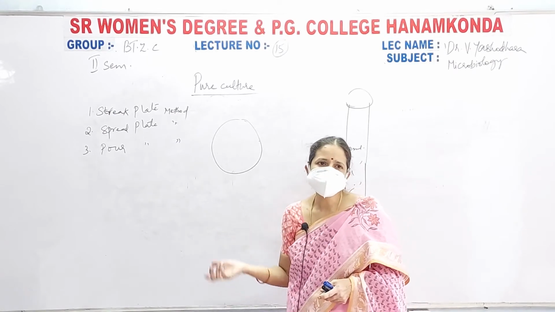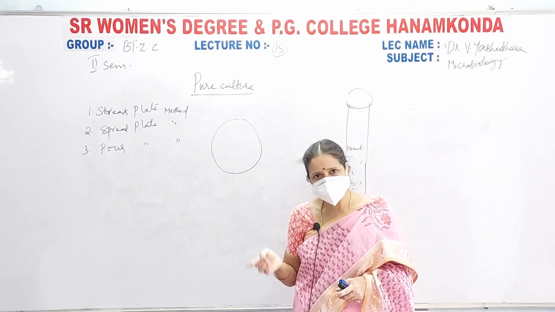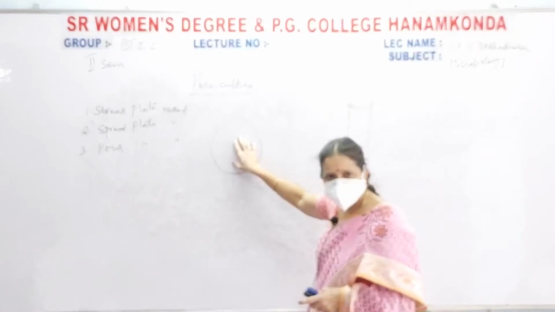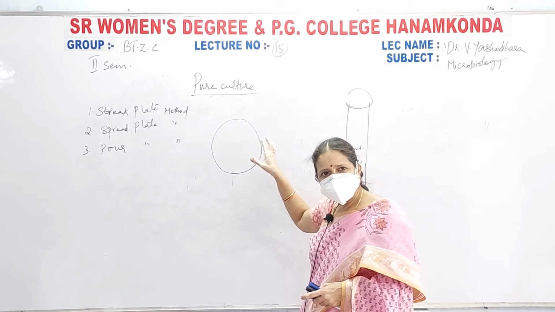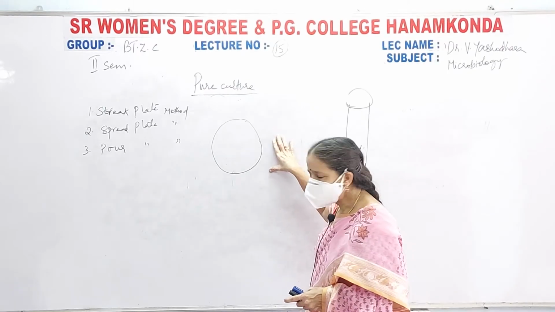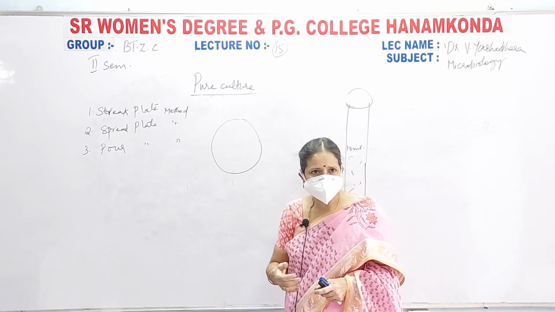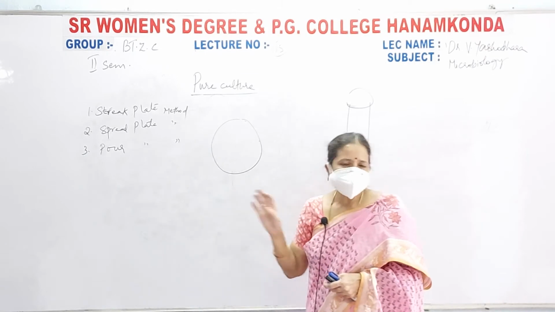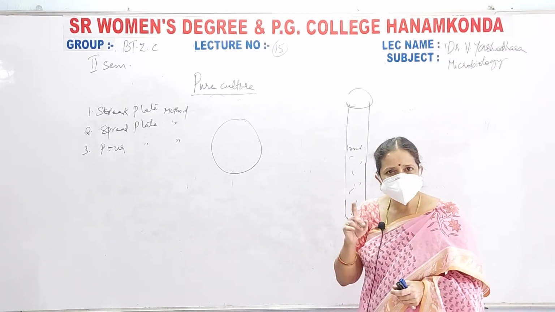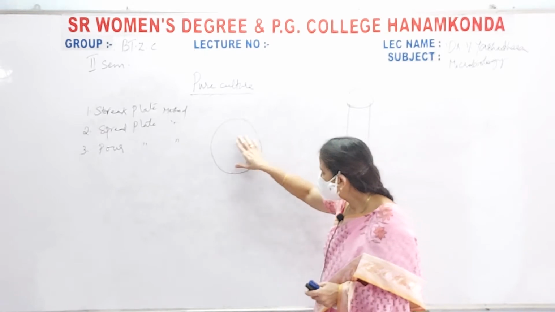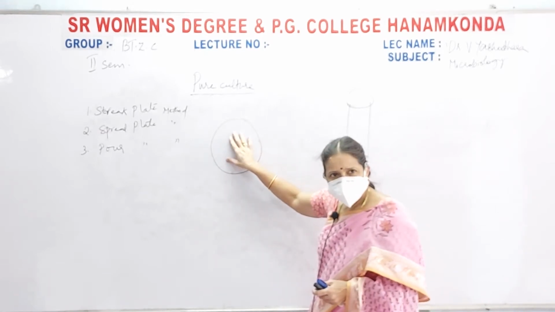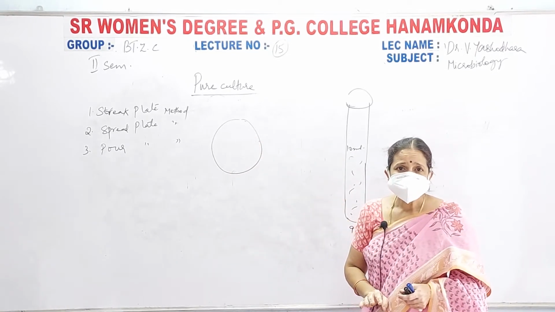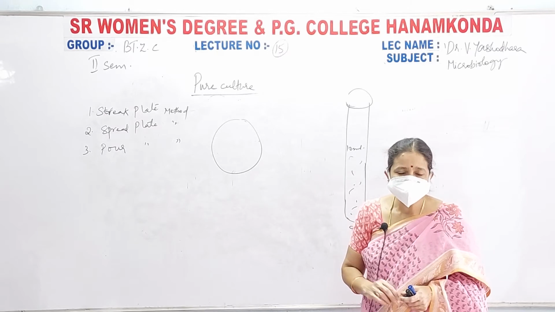Then go for sterilization at 121 degrees centigrade, 15 lbs pressure for 15 minutes in an autoclave, and pour that medium into a petri plate. This petri plate has also gone through sterilization. Take a glass petri plate, wrap it with aluminium foil or newspaper, and sterilize it in an autoclave at 121 degrees centigrade, 15 lbs pressure for 15 minutes. After pouring the culture medium, you keep it like that so that the medium gets solidified because of the presence of the gelling agent, agar.